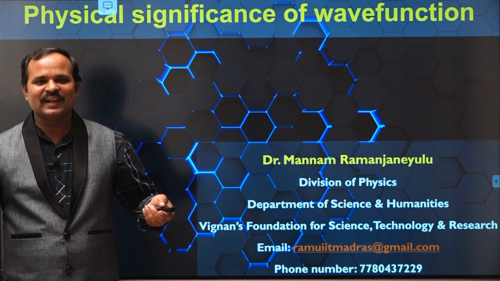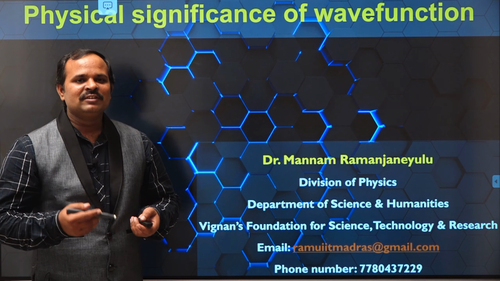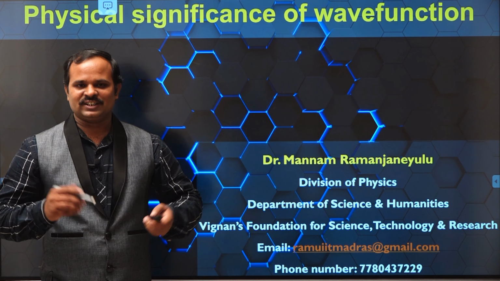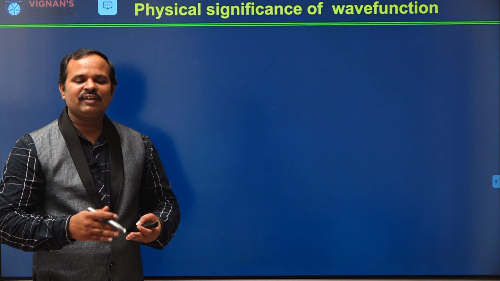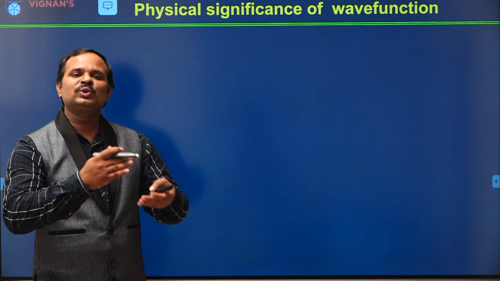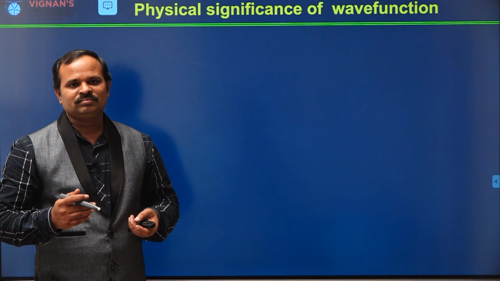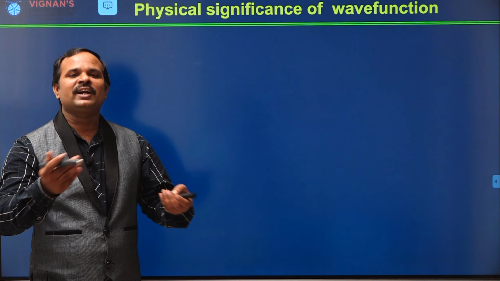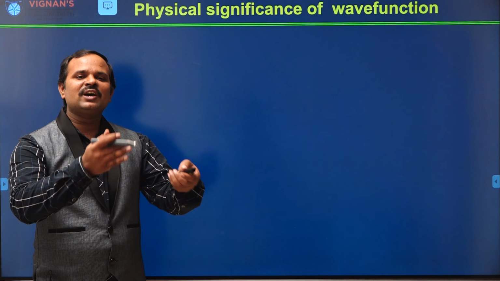Hello everyone, welcome back. In this lecture, I will be explaining the physical significance of a wave function. We know that if a particle has some mass and is moving with some velocity, then this particle will be associated with a wave. Those waves are called de Broglie waves, also called matter waves. Now, how do we describe the motion of this particle?